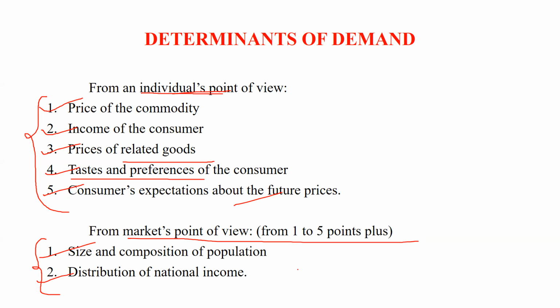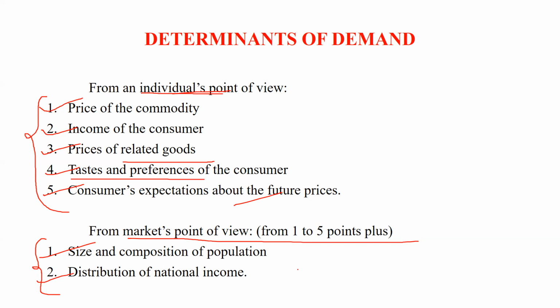It means suppose one commodity is relevant to only one specific age group, then definitely demand will be influenced. Suppose our country is known as the youngest country because 65% of the population is young. So we have commodities relevant to youngsters, and definitely demand would be going high.